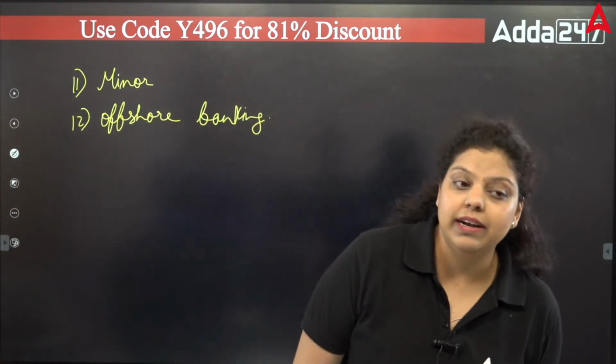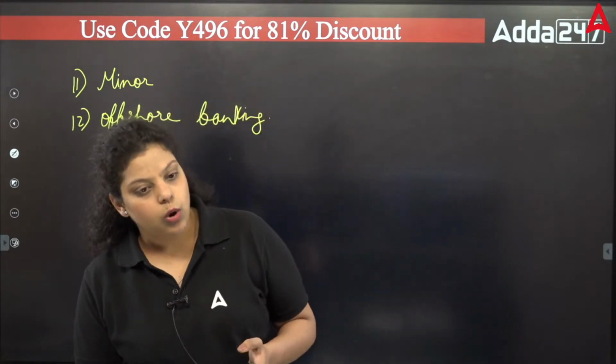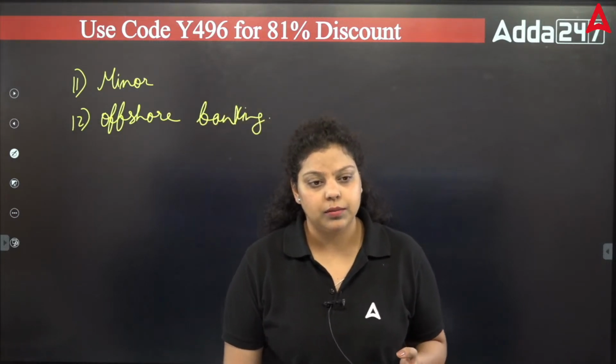And do try to get JAIIB, because from the next attempt there are going to be changes in the syllabus, and negative marking will also be introduced. So you have to do that. Okay.